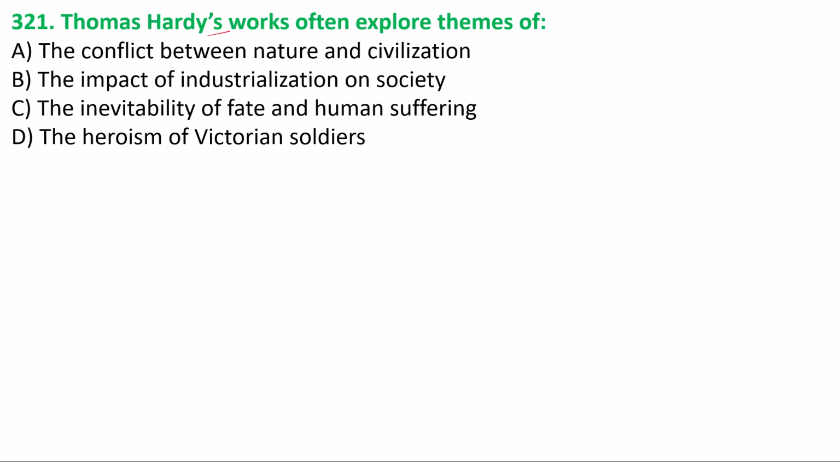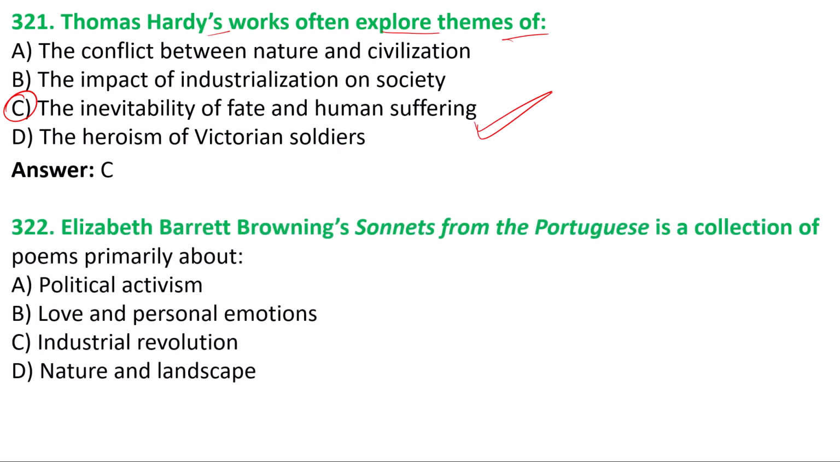We have the next one, 321. Thomas Hardy's work often explores themes of. We have the answer, option C, the inevitability of fate and human suffering. We have the works Far from the Madding Crowd, Jude the Obscure, and The Mayor of Casterbridge. These are all important novels written by Thomas Hardy, and they explore themes related to the inevitability of fate and human suffering. And Thomas Hardy was a Victorian novelist.